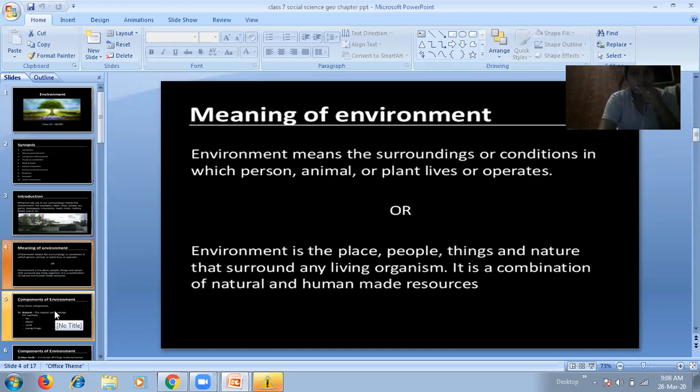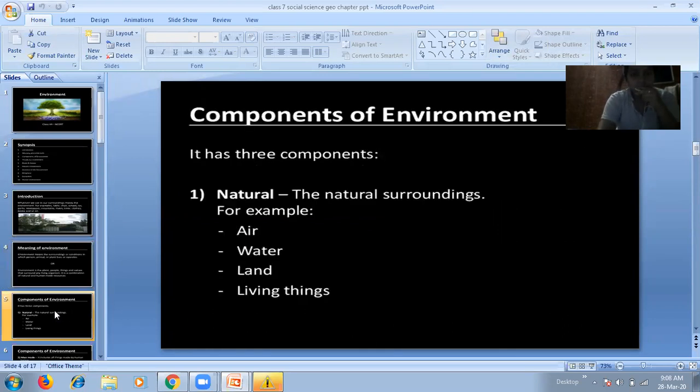Now, on the next slide, we will study the components of environment. In this, you have to study the three components of environment. First is natural environment, second is human environment, and third is human-made environment. So, first of all, let's discuss natural environment.